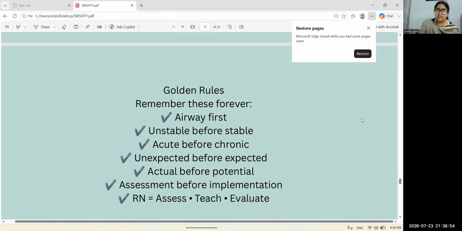We already discussed that before implementation, we need to assess the patient. Assessment is the first process before any intervention. Even if there is an emergency, we need to assess the patient. So the RN has the scope to assess, teach, and evaluate.